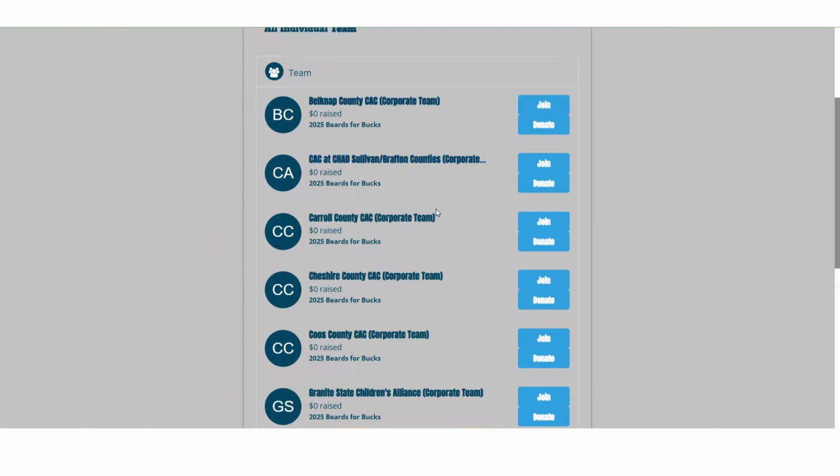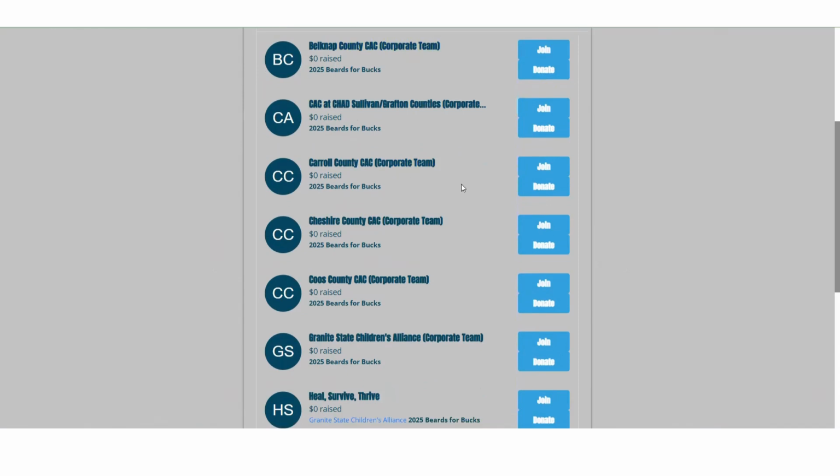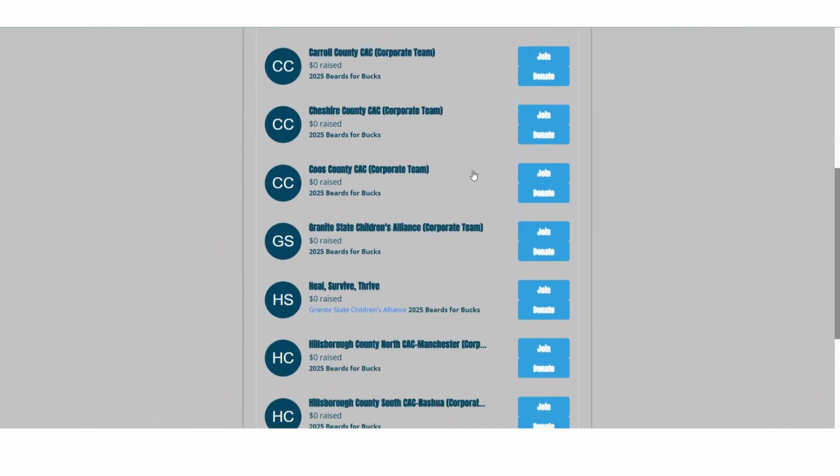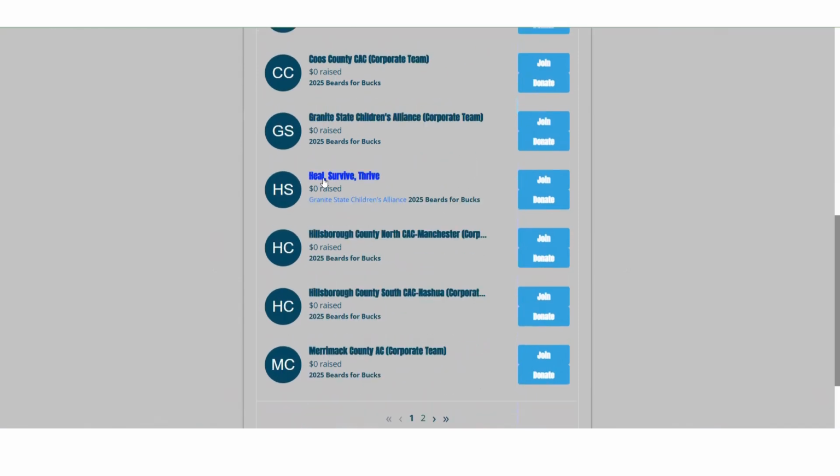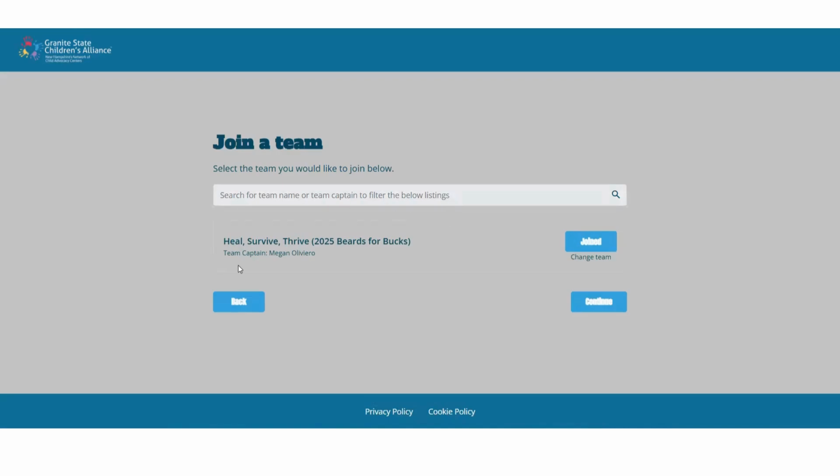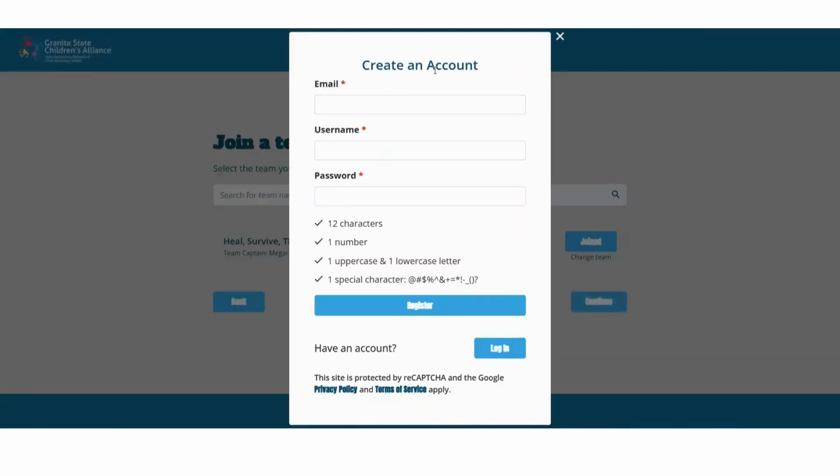But if you know that your local organization has started a team, then you're going to look through and find them. Here I can see Heal, Survive, Thrive. And so I would click join. And here I can confirm that this is the correct team. So I'm going to click on continue. And now it's going to take me to a pop-up box that allows me to create an account.